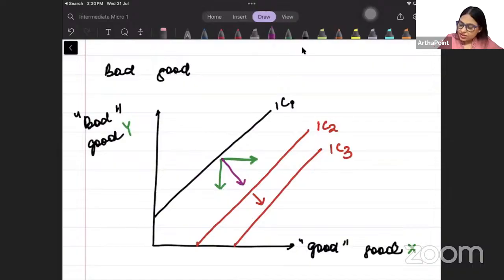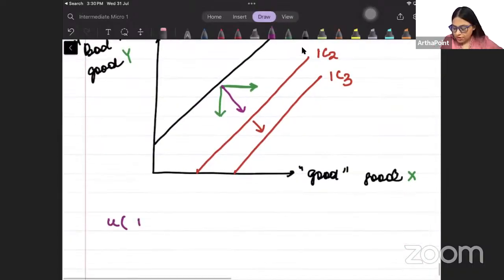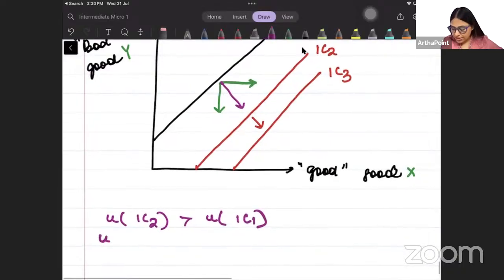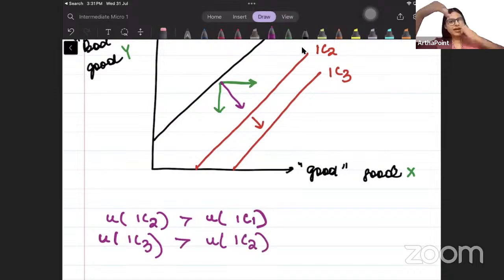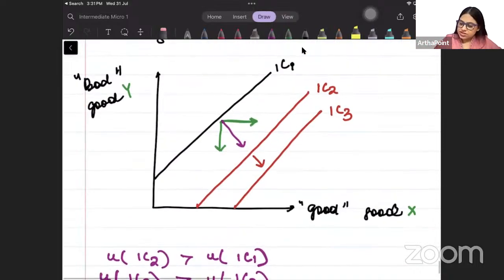Clear? So my utility from indifference curve 2 is more than from indifference curve 1. Utility from indifference curve 3 is more than from indifference curve 2. Meaning, the more right I come, the more is the utility. So this is giving me more utility than this, and this is giving me more utility than this, and so on. Is this making sense?